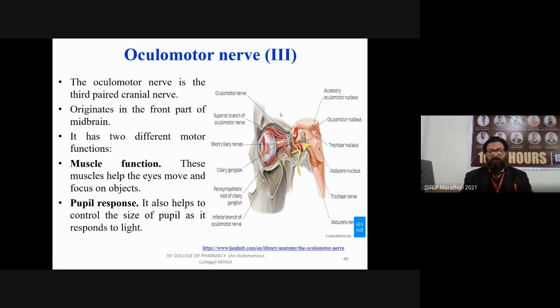For the oculomotor, one is muscle function and the second is pupil response. For the movement of the eye and focusing on an object, we require some neuronal information, and that information is provided by the oculomotor, the third cranial nerve. And for pupil response, it also helps to control the size of the pupil as it responds to light. As soon as you go into light, the size of your pupil becomes very small, and that function is performed by the oculomotor nerve. Why does the pupil size become small? To prevent direct damage from that light source.